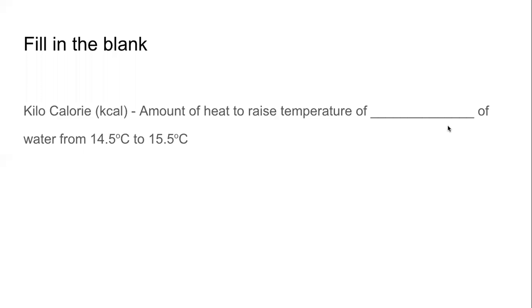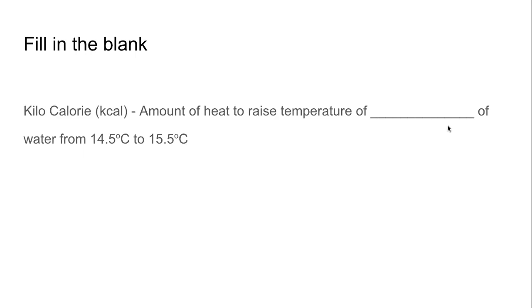Very quick question, very easy fill in the blank. We have seen the definition of calorie. Calorie is the amount of heat that is required to change the temperature of 1 gram of water by 1 degree Celsius, that is from 14.5 to 15.5 degrees Celsius. Then what will be 1 kilocalorie? Don't tell me 1 kilocalorie is 1000 calories. Try fill in the blanks and complete the definition.